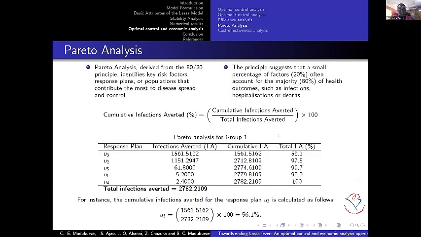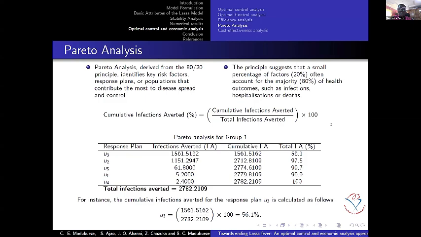So also we carry out a Pareto analysis. This Pareto analysis is more like the 80/20 principle. It's derived from the 80/20 principle to identify the key risk factors. These key risk factors can be in the form of response plans or populations that contribute to most of the disease spread and control. So this is the formula you use. You have to calculate the cumulative infection averted, and this is calculated by taking cumulative infection averted divided by total infection averted times 100.